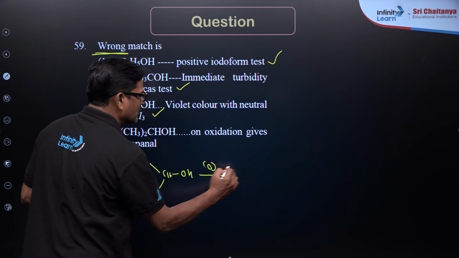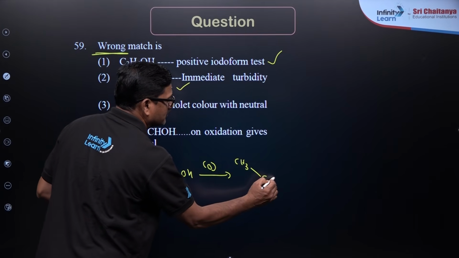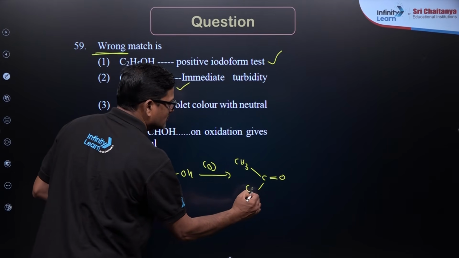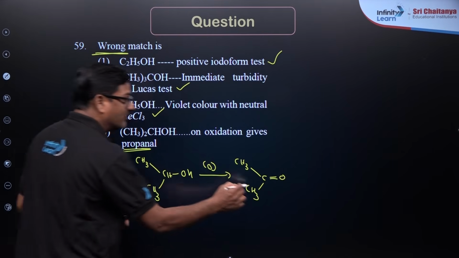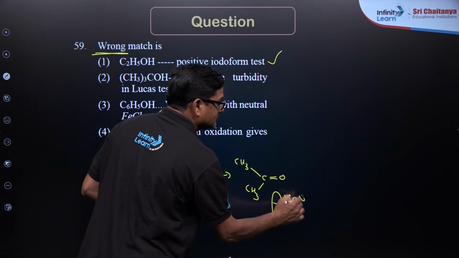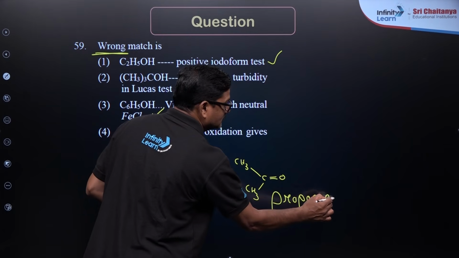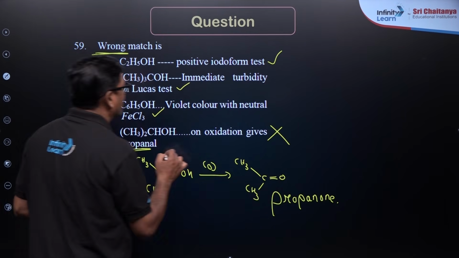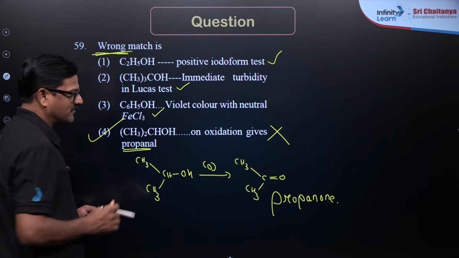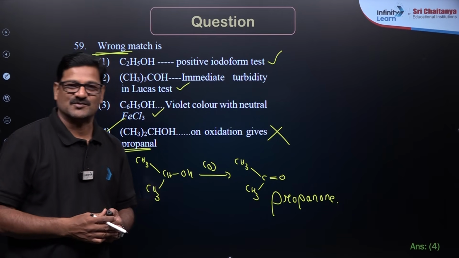And this tertiary butyl alcohol, CH3, CH and CH3 and OH, on oxidation you are going to get acetone. Therefore, propanol will not be given, propanone will be given. Therefore, this is a wrong statement. So, wrong match, answer 4 is the correct answer for this question.